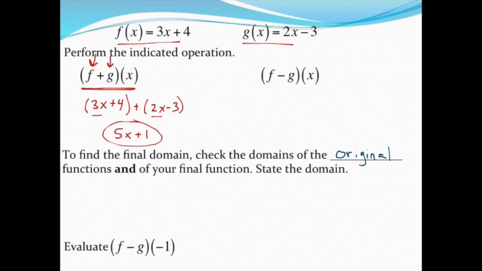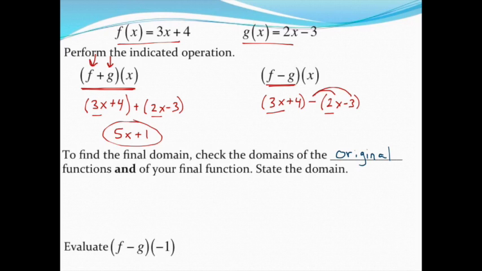I'm going to subtract the same way. Again, it's a weird looking notation, but it just means do the f function minus the g function. So again, parentheses, although I may or may not need them. This time you see we absolutely will need them for the second part of this, the g function. I want to subtract 2x minus 3. I want to make sure that I distribute my negative when I subtract this. So that's why I needed those parentheses.